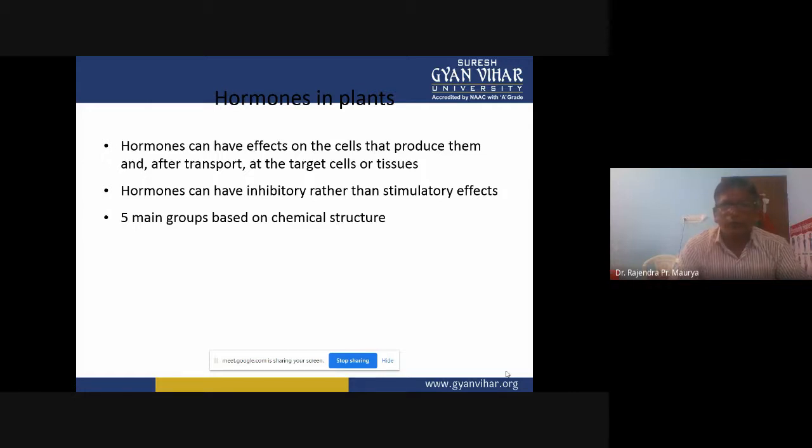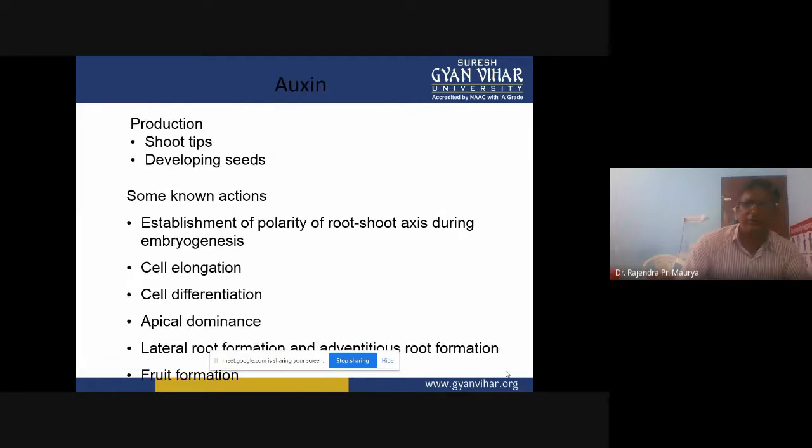Five main groups based on chemical structures. Those we already mentioned: auxin, cytokinin, ethylene, abscisic acid, and gibberellins. These five main groups of growth hormones are based on the chemical structure of these hormones. So first we will talk about the auxins.